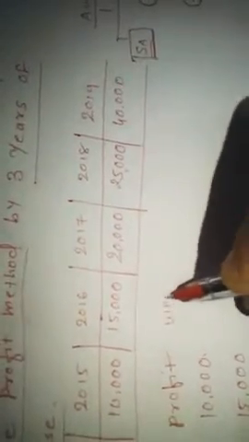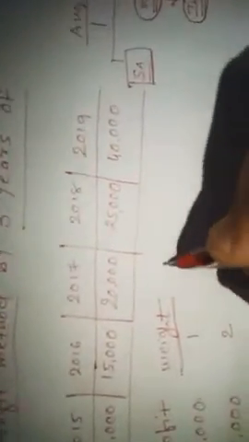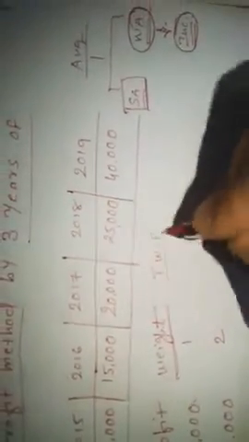Now we have to write down the weight. The weight starts from 1: so 1, 2, 3, 4 and 5. This is the weight we have to give. Now we have to find the total weighted profit.